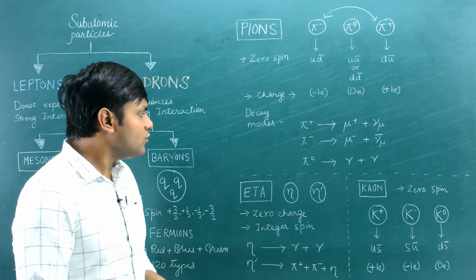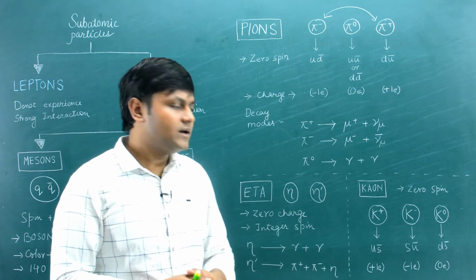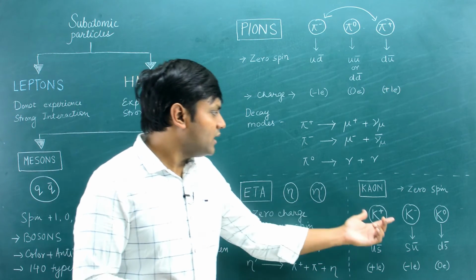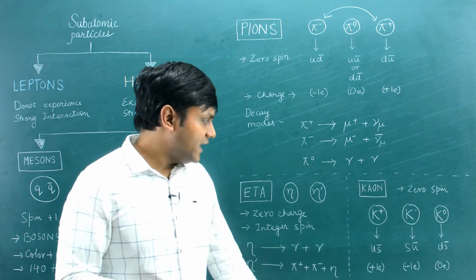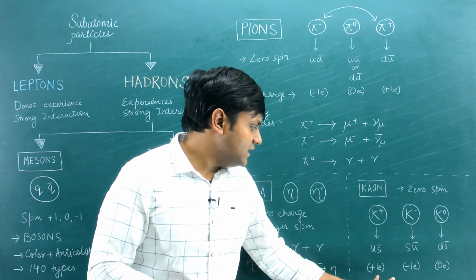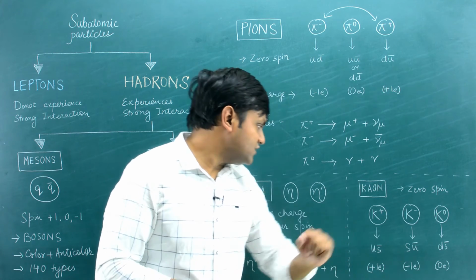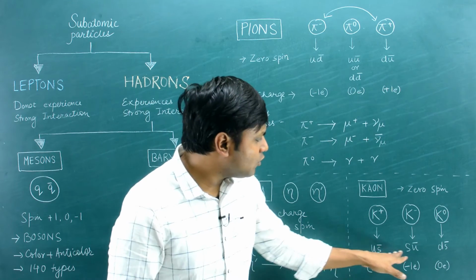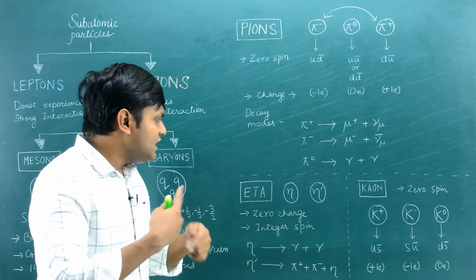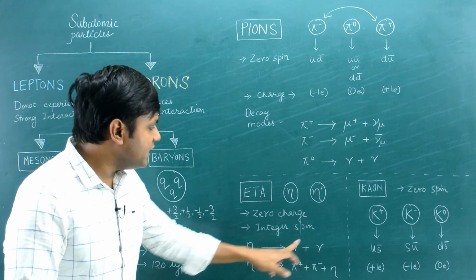There are other meson particles also. Some very commonly known ones are the eta particles and the kaon particles. For eta particles, you can have eta as well as eta prime. For the kaon particles, you can have k plus, k minus, k naught. Here the plus, minus, naught represents the electronic charge: plus 1, minus 1, or 0 electronic charge. And I have written the quark configurations also here. The eta particles are made up of a combination of up, down and strange quarks. I have written the decay mode for the eta particles also here.